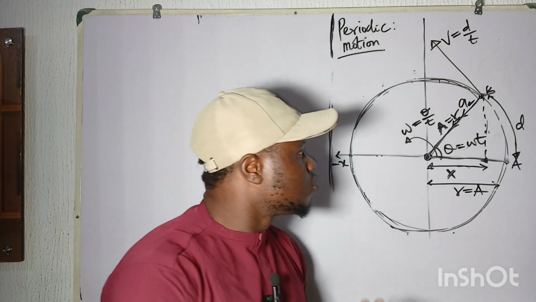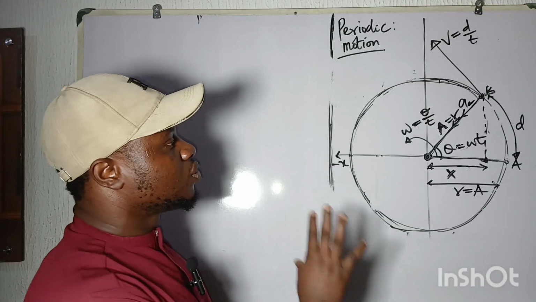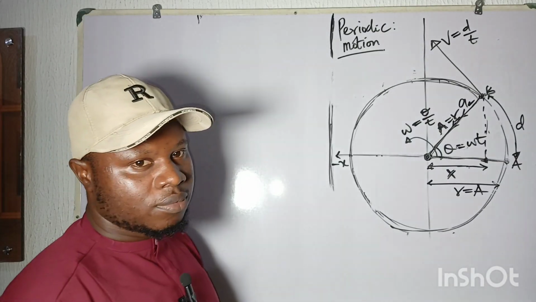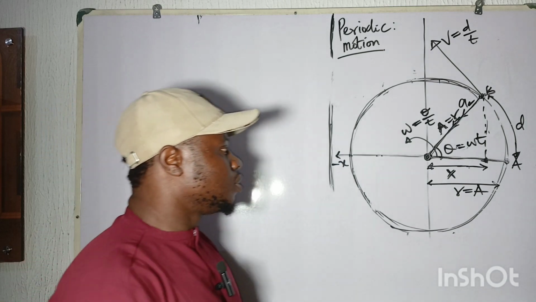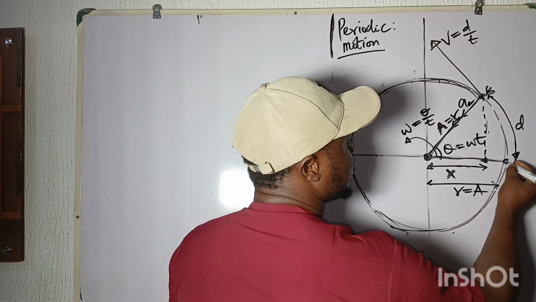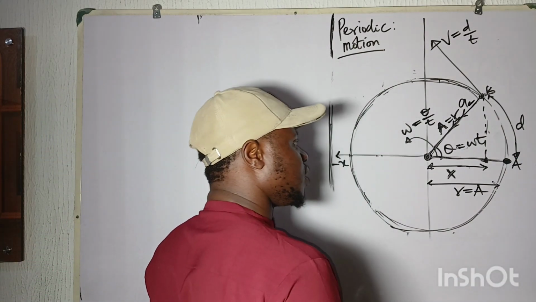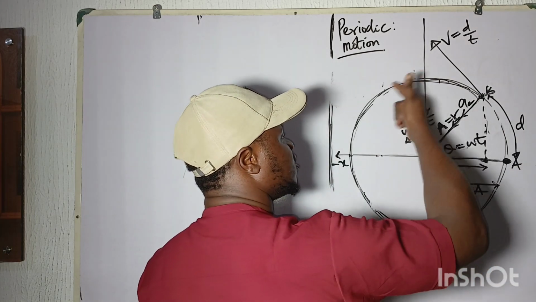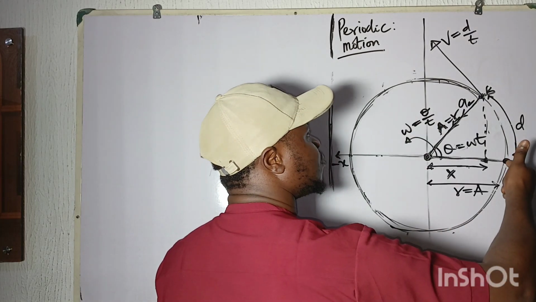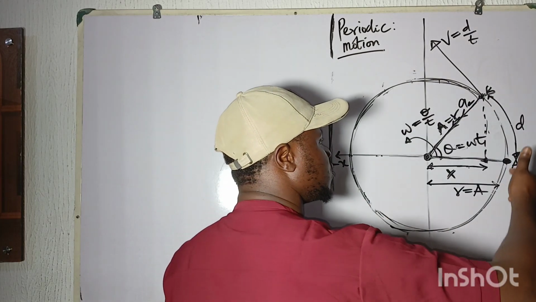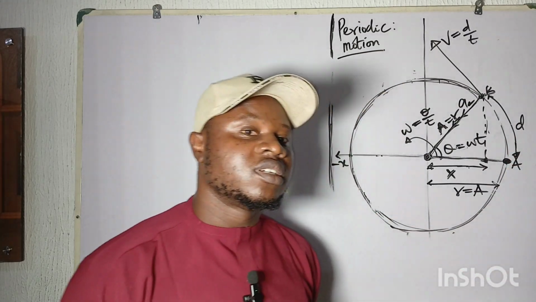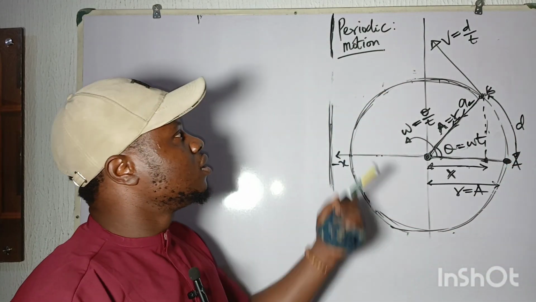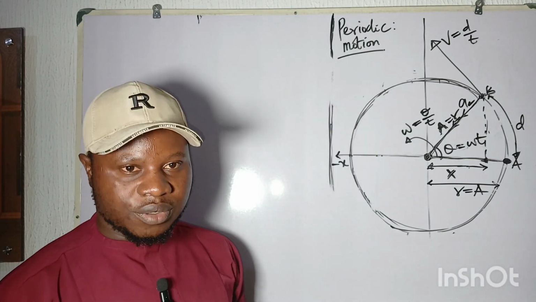Now, take for instance, we have the one on the board, which is a body moving in a circular form. Is it part of periodic motion? Yes. Why is it periodic motion? Because if I release this body from this point A, and this body moves like this and gets to this point, it will repeat again and get to this point and repeat again. I can say that the body is moving in a circular form, and also the body is undergoing what we call periodic motion.